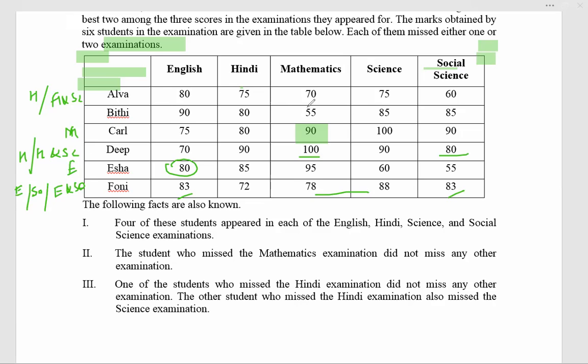Bithi, 85, 85 equal. 90, 80 average is 85, 90, 85, 85 average is also 85. So the possibilities for Bithi: missed science, missed social, or missed science and social. Now let us look at the problems.